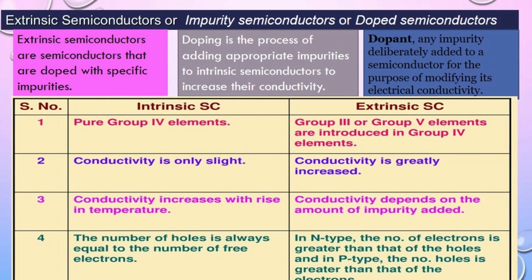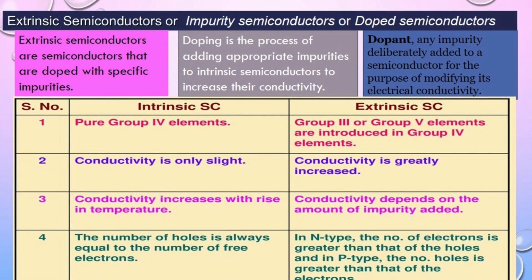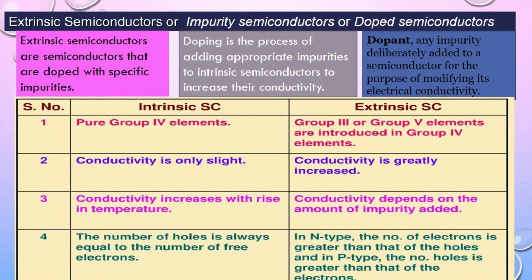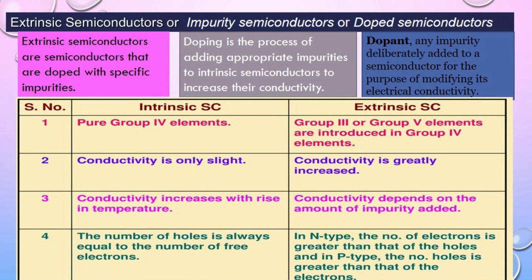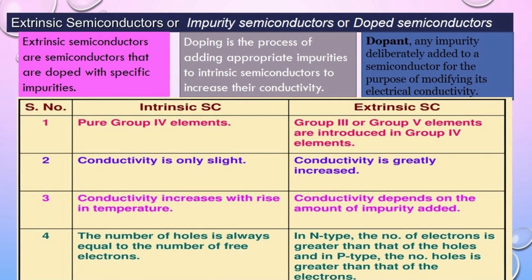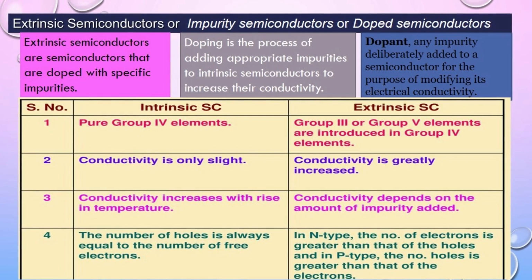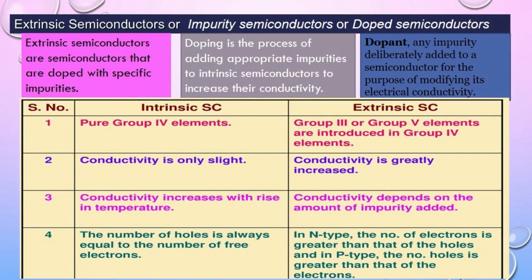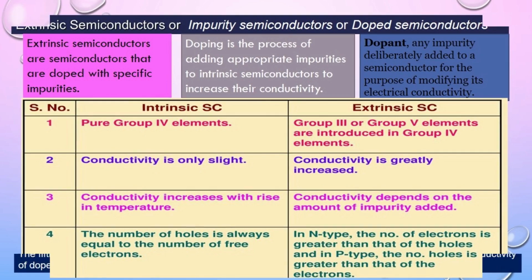Now let's understand the term dopant. The impurity added to a semiconductor is called a dopant. For example, if you add phosphorus as an impurity to silicon, phosphorus will be called the dopant. In the tabular column, we have the difference between intrinsic and extrinsic semiconductors.